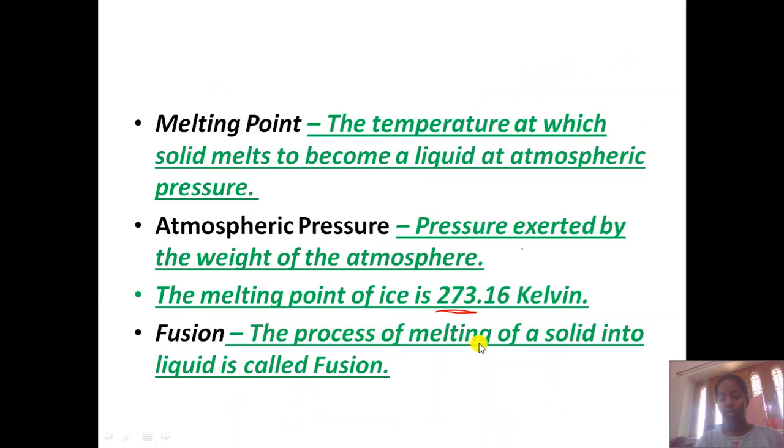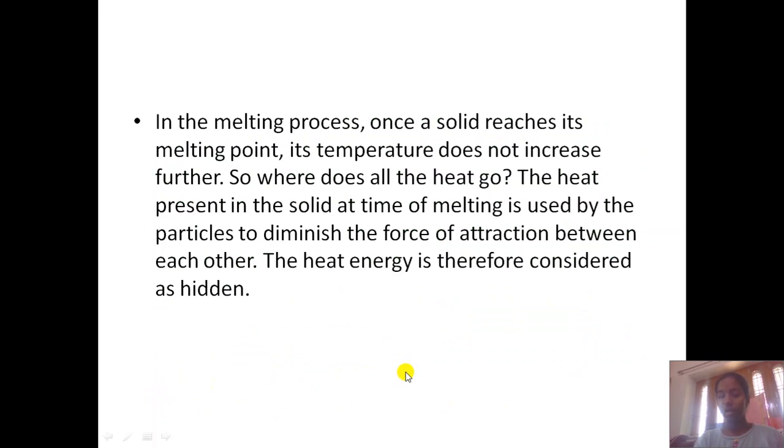That is, the process of melting of a solid. Whenever you melt a solid and it gets converted into liquid, that process is known as fusion. So here it is given 273 Kelvin. We can also convert it into Celsius, and we are going to see this in later slides. You have to remember the definition of melting point. And what is melting point? That is 273 Kelvin, right? And fusion is also a very good question asked for 1 mark: the process of melting of a solid into liquid is known as fusion.